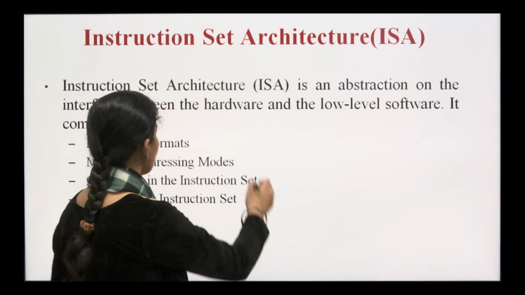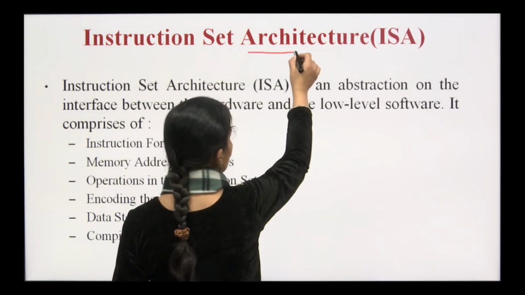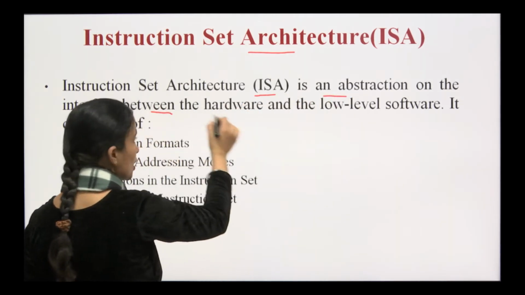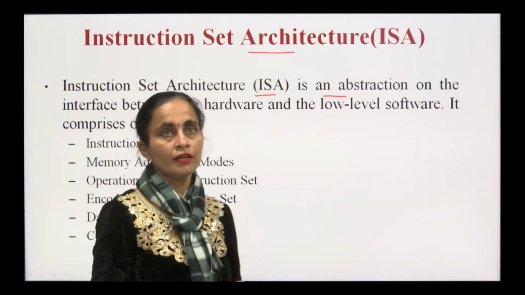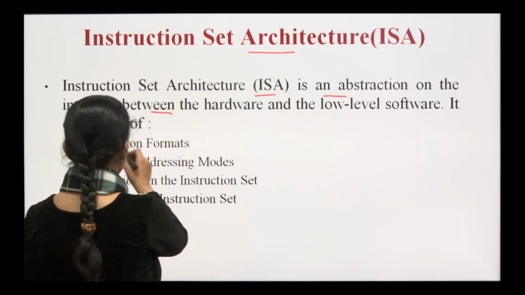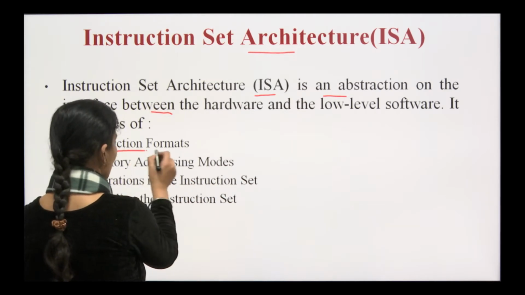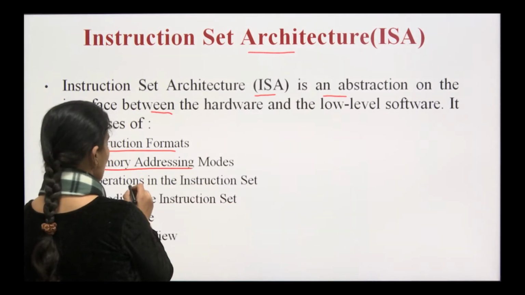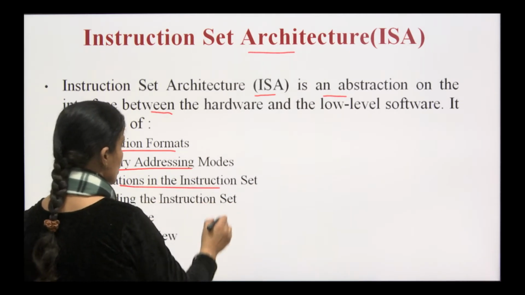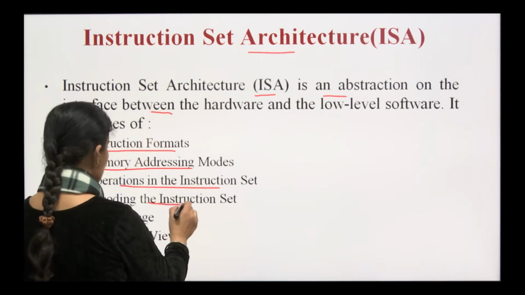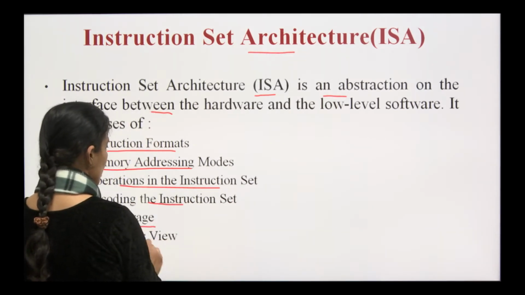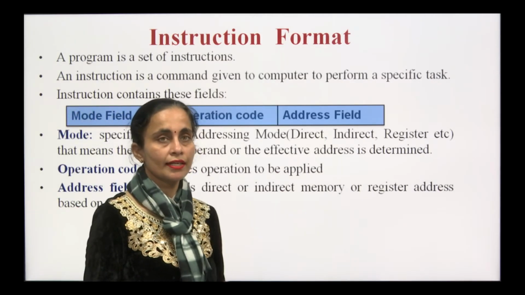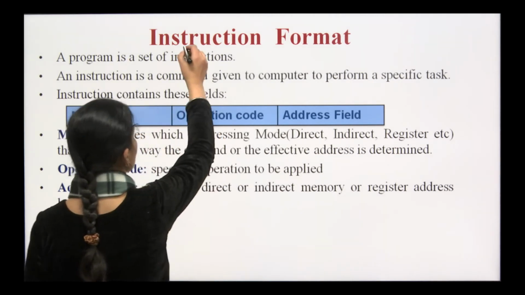So, starting from the instruction set architecture, we can say that it is an abstraction on the interface between the hardware and low level software. It comprises the different instruction formats, different kinds of memory addressing modes, the various operations in the instruction set, encoding of the instruction sets, the data storage and the compiler's view. So, for understanding this, let us start with the instruction format.